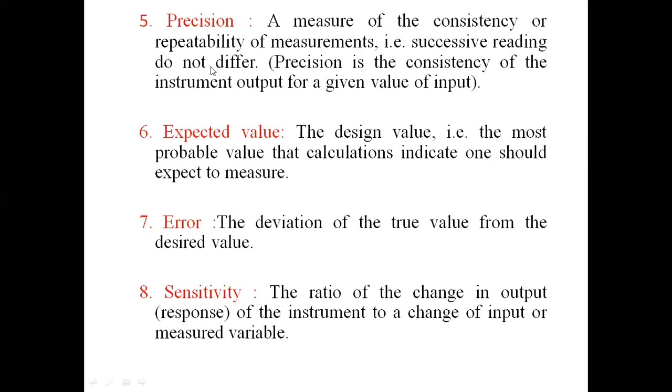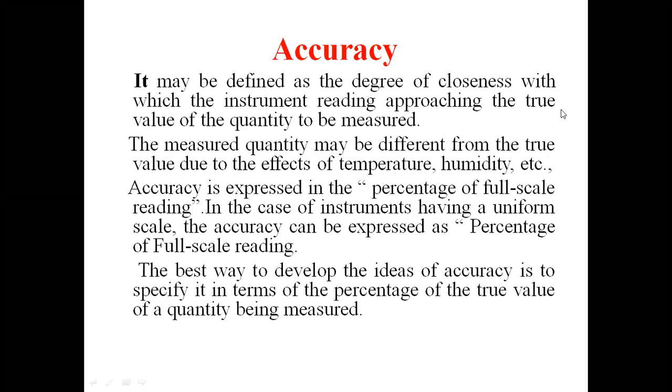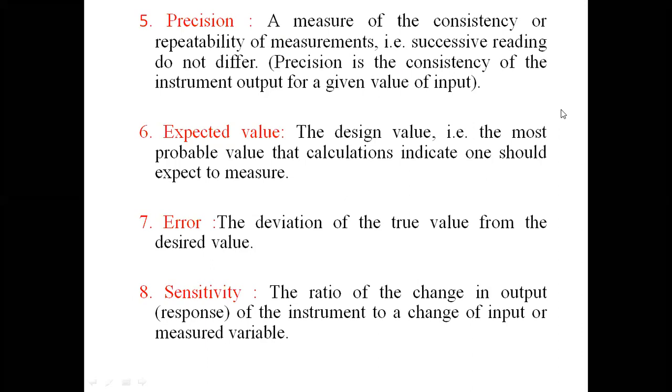And precision. Precision is the measure of constant or repeated measurements, that is, successive readings do not differ. By taking various values, the repeat of measurement, successive readings do not differ. Precision is the consistency of instrument output for a given value of input. So it is the difference from input to output.